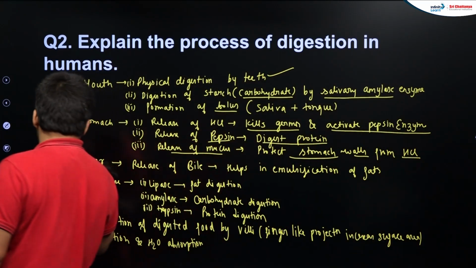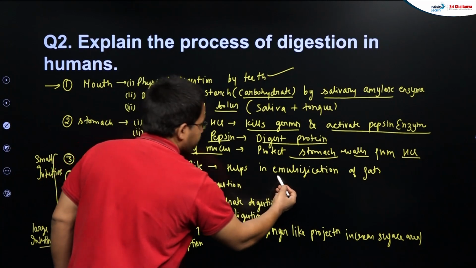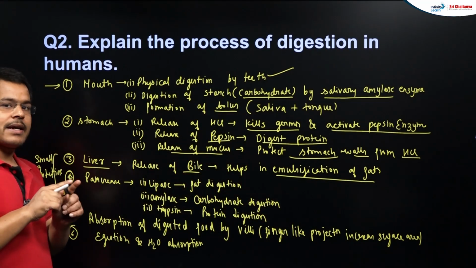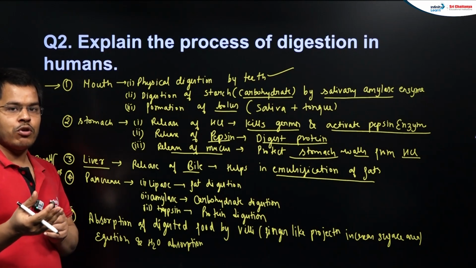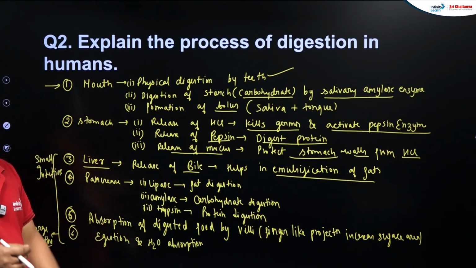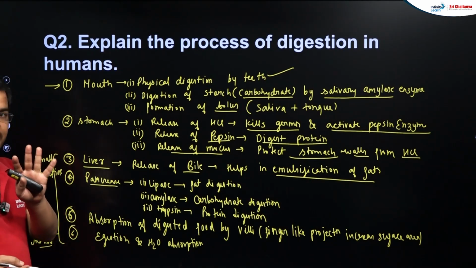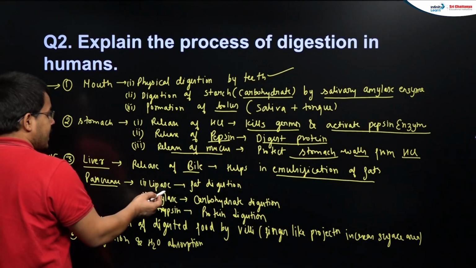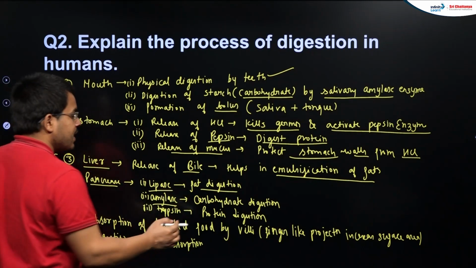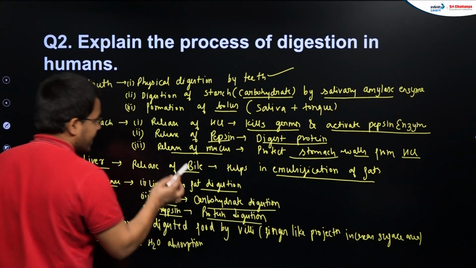After that, the next thing is the liver. Liver will be releasing bile juice that helps in the emulsification of fats. It means breaking down fats into small globules and making a layer around them that is then soluble in water, so that further the lipase enzyme can break it into fatty acids. Then we have the pancreas. Pancreas releases 3 important enzymes in its pancreatic juice: lipase, which helps in fat digestion, pancreatic amylase, which helps in carbohydrate digestion, and trypsin, which helps in protein digestion.